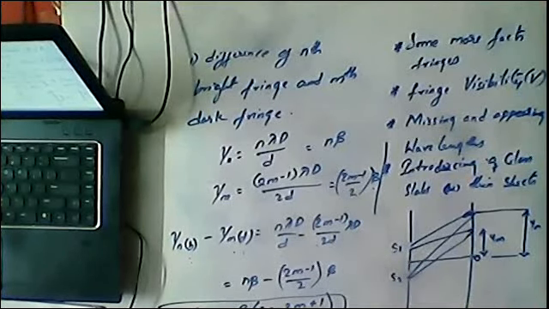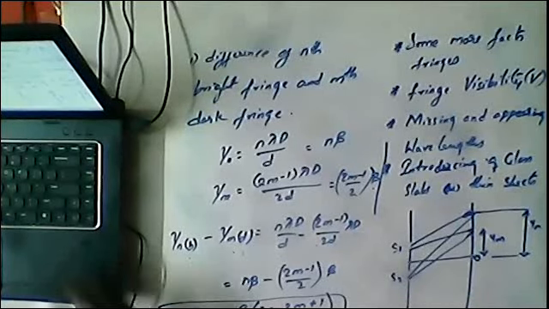Upon all simplification we have yn minus ym is equal to beta into (2n minus 2m plus 1) by 2. So this is the formula for obtaining the difference of nth bright fringe and nth dark fringe. Okay, Nana, hope you all understood this topic. Now without wasting time we will go to the next topic.